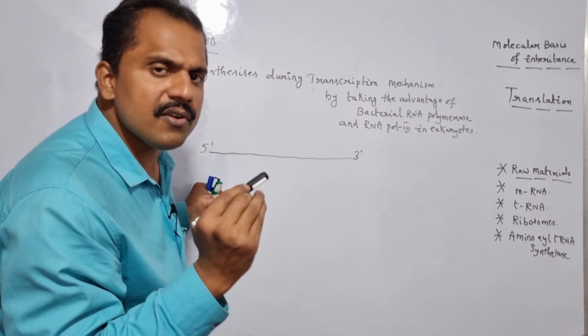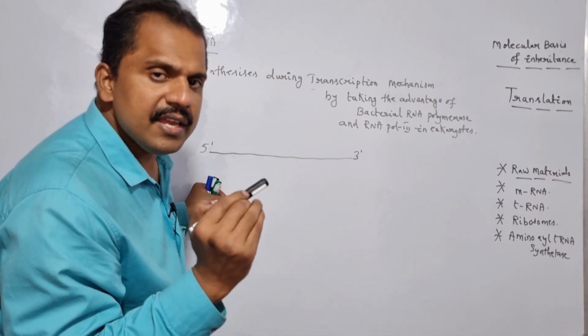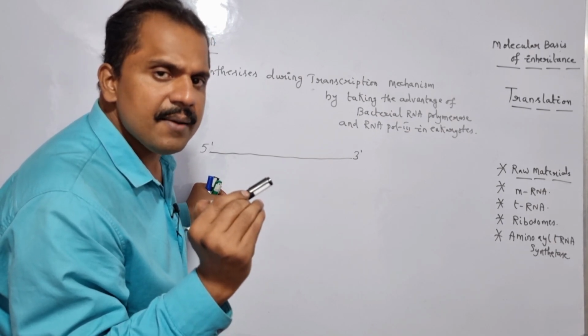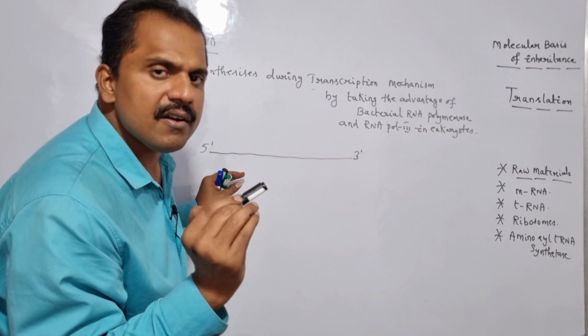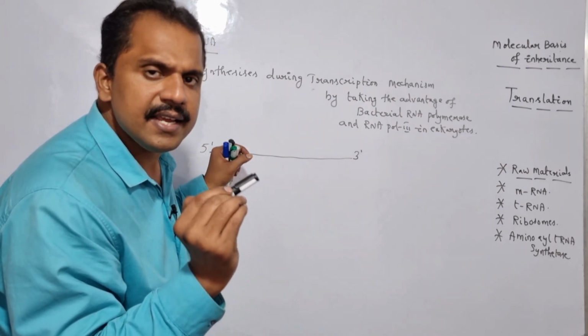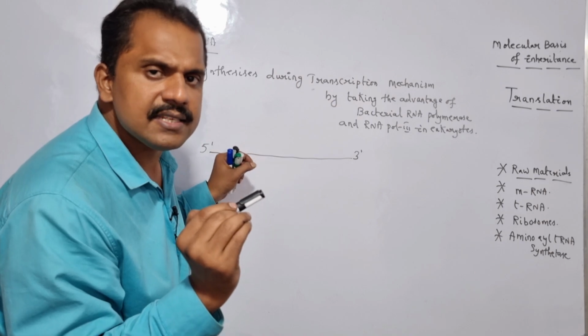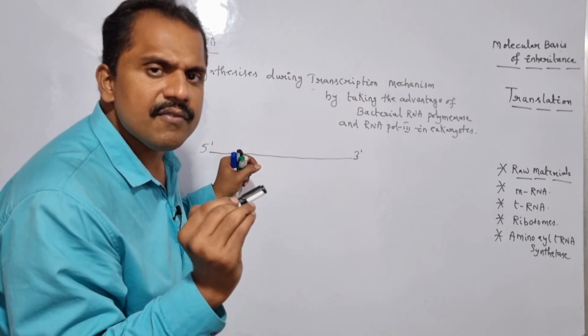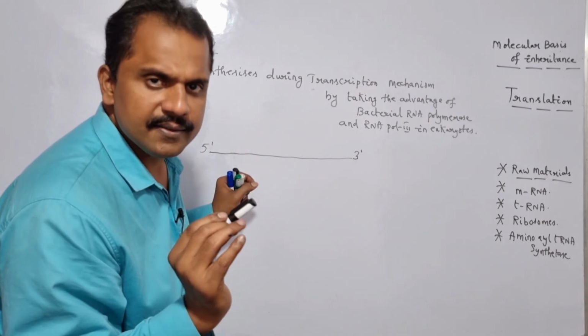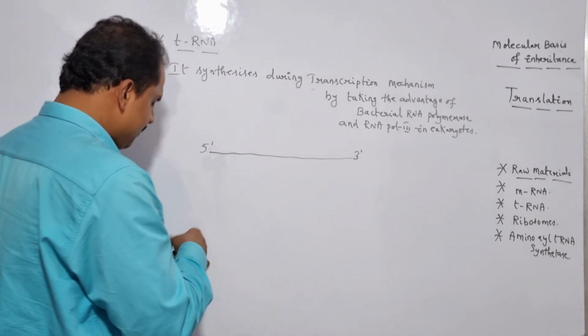Each and every codon in the mRNA is very specific to one particular amino acid. But the amino acid itself is unable to recognize the codon in the mRNA, so in order to recognize the codon, it takes the advantage of a specific adapter RNA molecule, which is tRNA.